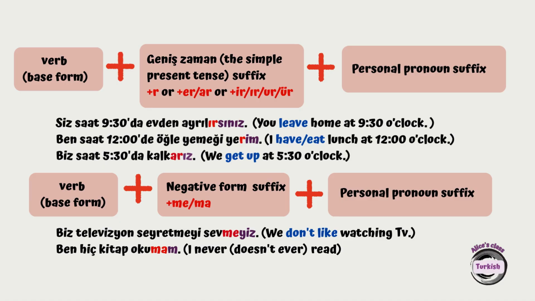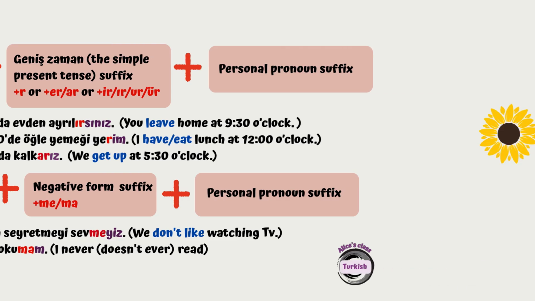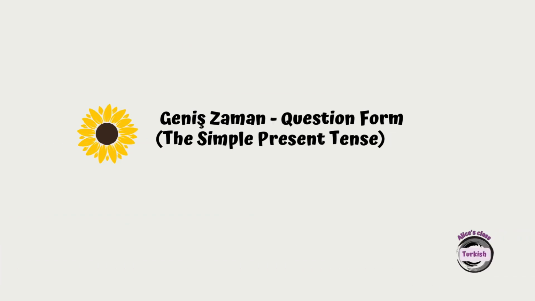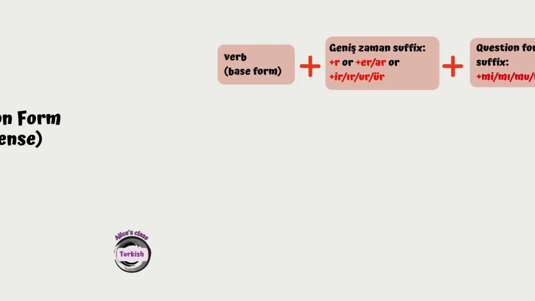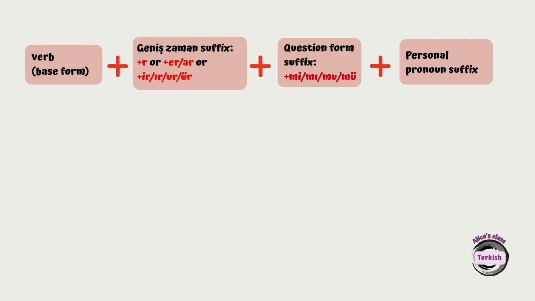So after reviewing how to construct positive and negative statements using geniş zaman, now let's move to how we can ask yes or no questions using this tense. So we take the verb in dictionary form and we get rid of mek, so we achieve the base form.